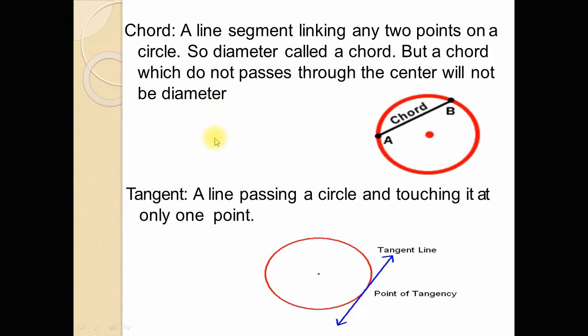Now what is a tangent line? A line passing a circle and touching the circle at only one point is called a tangent line. Any line which passes through the circle and touches the boundary of the circle at only one point is called a tangent line. And this is the point of tangency, because the tangent line touches the circle at this point. So this is a tangent line because this line touches the circle at only one point.